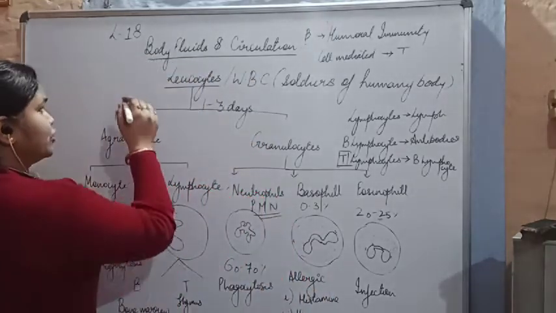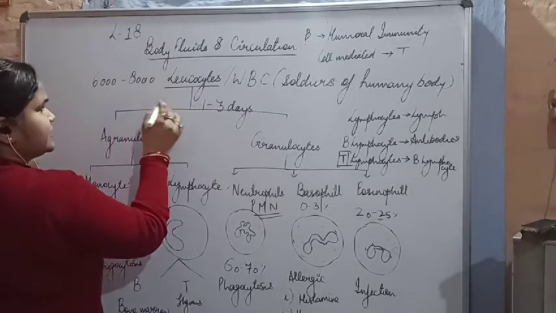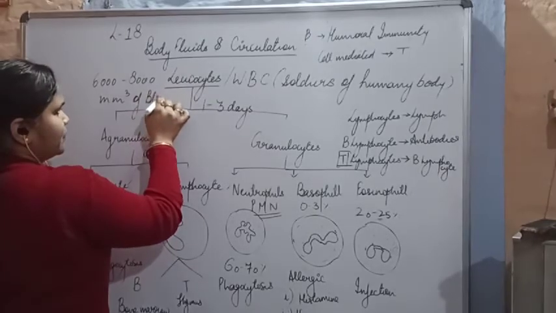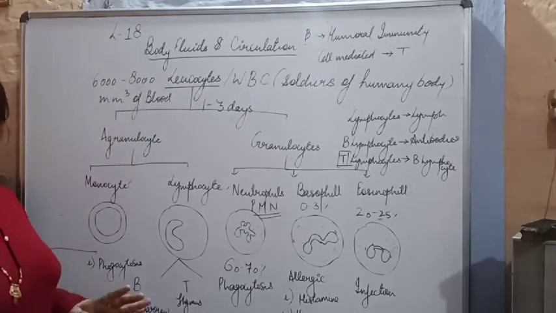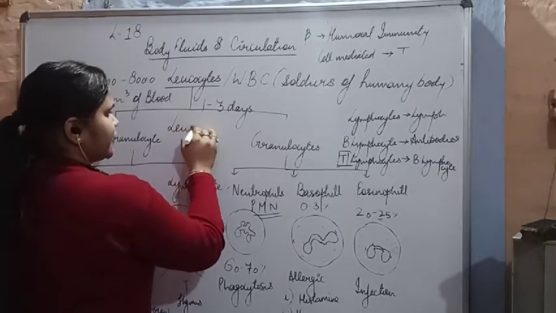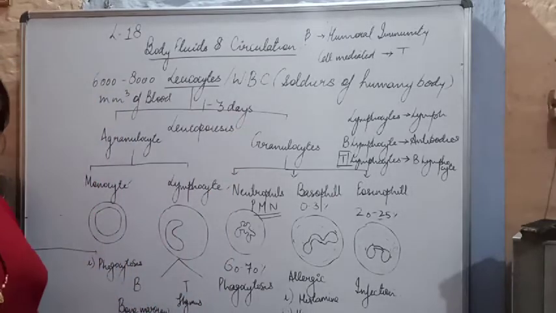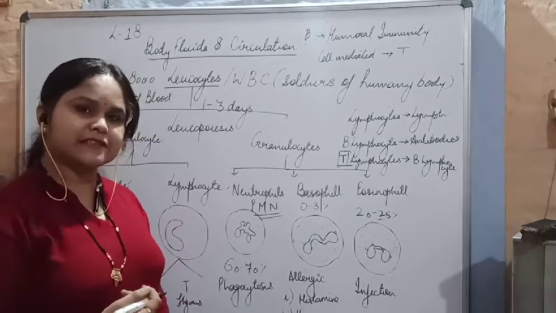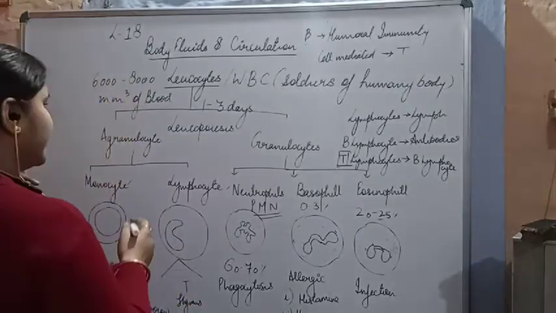An average human being has 6,000 to 8,000 WBCs per cubic millimeter of blood. So the count of WBCs in an adult is 6,000 to 8,000 per cubic millimeter of blood. Clear? Formation of WBC is called leukopoiesis. Now, as we have discussed, when the RBC count increases, it is called polycythemia, and if the count decreases, it is called erythrocytopenia. So here it is the same thing.